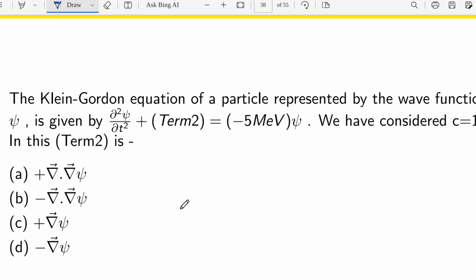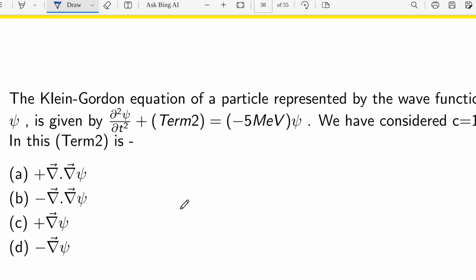The next question is the KG equation, Klein-Gordon equation, of a particle represented by the wave function psi, given by del 2 psi del t2 plus term 2 equals minus 5 MeV psi. We have considered c equals to 1.